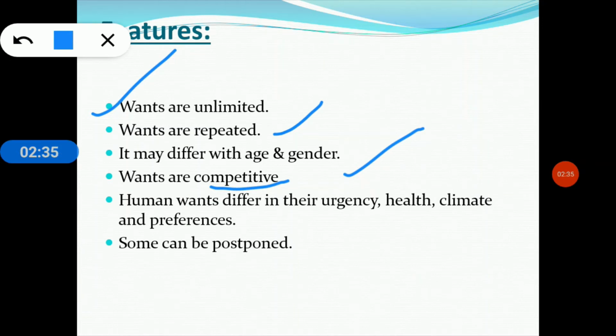And next one is human wants differ in their urgency, health, climate, and preferences also. So it is one of the important features of human wants, and some wants are more urgent and others are less urgent. So it implies that an individual has a scale of preferences, and he can arrange his wants in order of their relative urgency and importance to him.